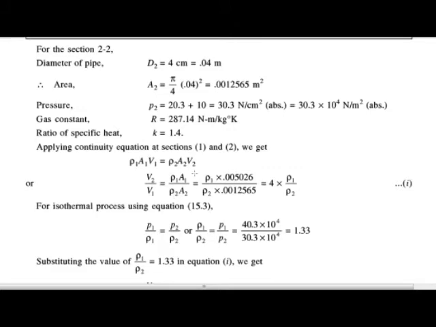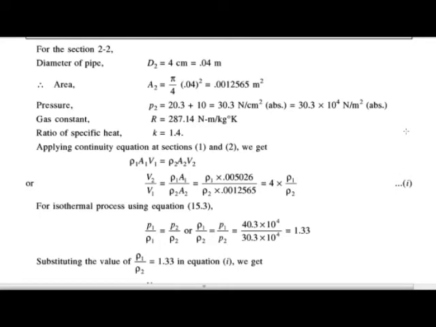Okay, we are calculating the value of A1 and A2. So putting here we get rho 1 into 0.05026 upon rho 2 into the value of A2, 0.0012565. After solving this we get V2 upon V1 is equal to 4 into rho 1 upon rho 2. Okay, so this is our first equation.